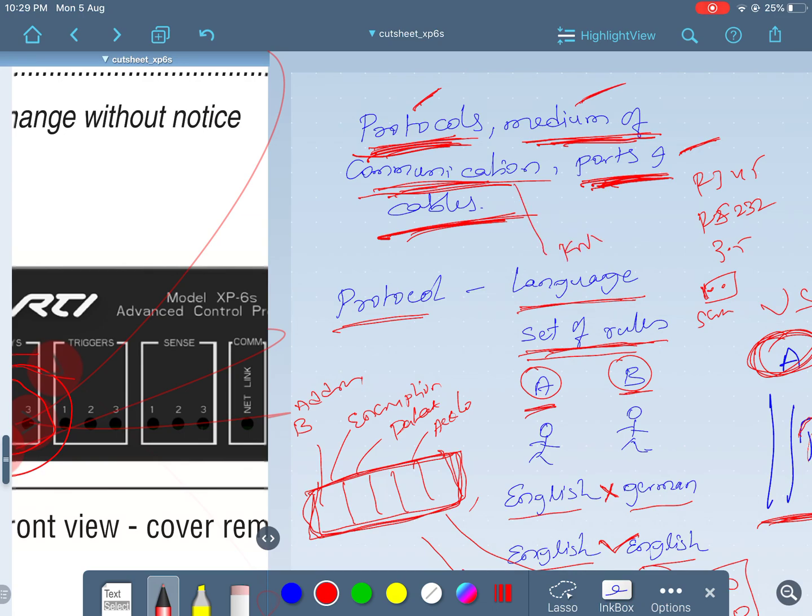Communication can be over a KNX cable or a Cat6 cable, and protocols can be KNX or Modbus. Ultimately, what matters to you is making two systems talk to each other using whatever is available. The choice is yours, as far as the manufacturer has decided. You have to follow what they say.